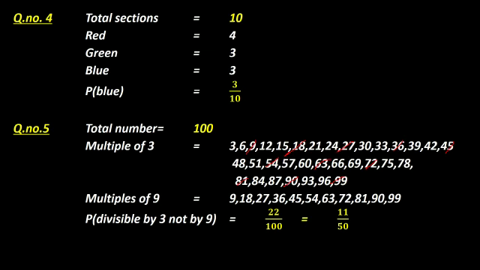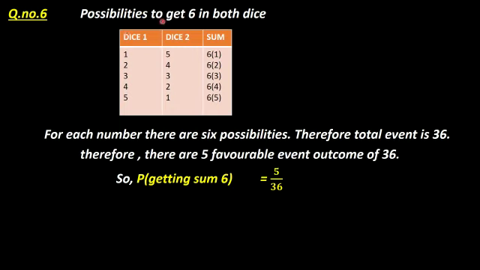Next, question number 6. Possibility of getting a sum of 6 with both the dice. There are 2 dice, so 6 into 6, the total number of events will be 36. Out of that, if you see the first dice and the second dice, you should get the sum as 6. So what are all the options you see?